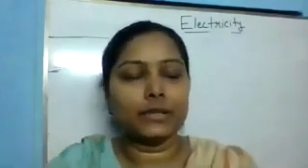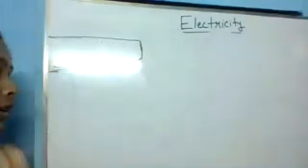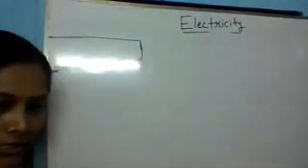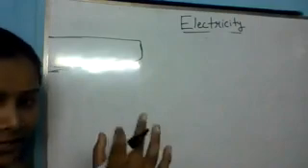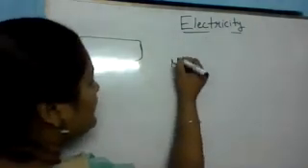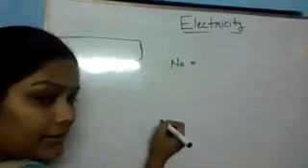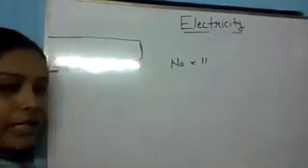Now take a simple example like sodium. Silver and copper too. Yes, all metals are good conductors, and gold has the highest conductivity of electricity. Okay, let's talk about sodium. Sodium is also a metal, right? And the atomic number of sodium is 11.